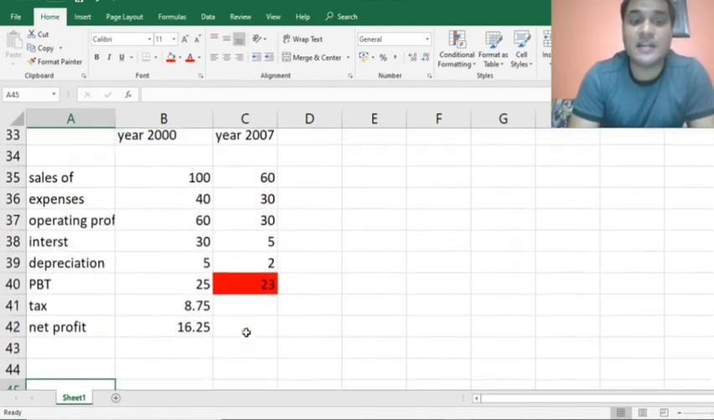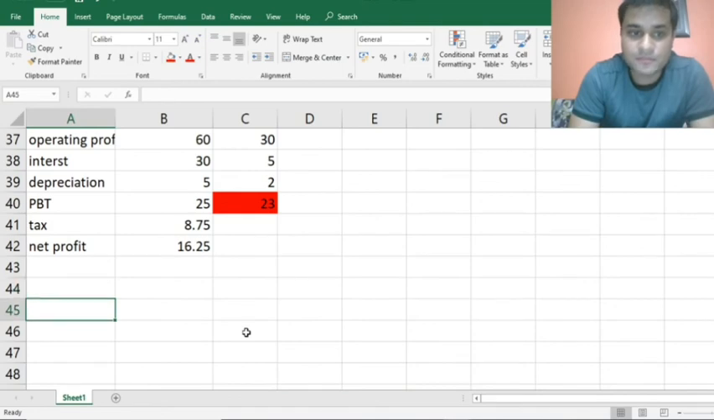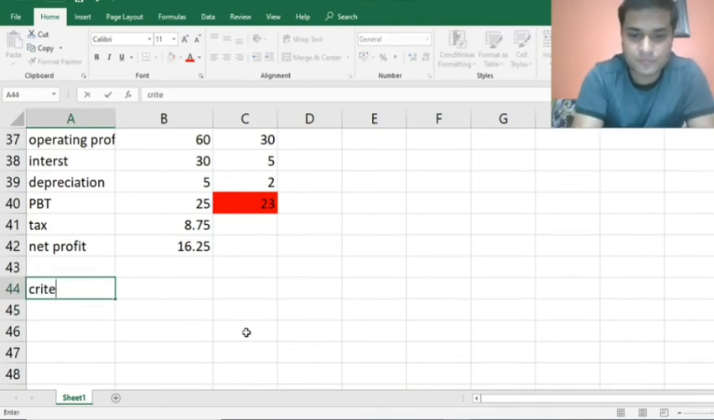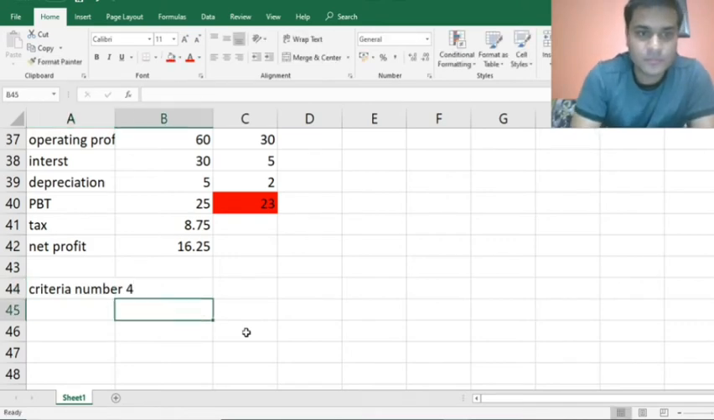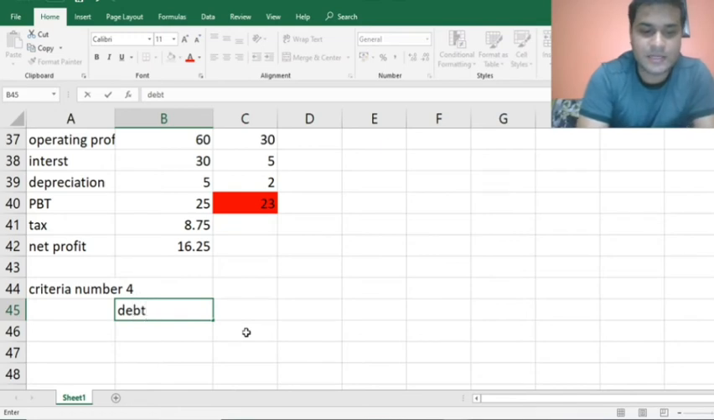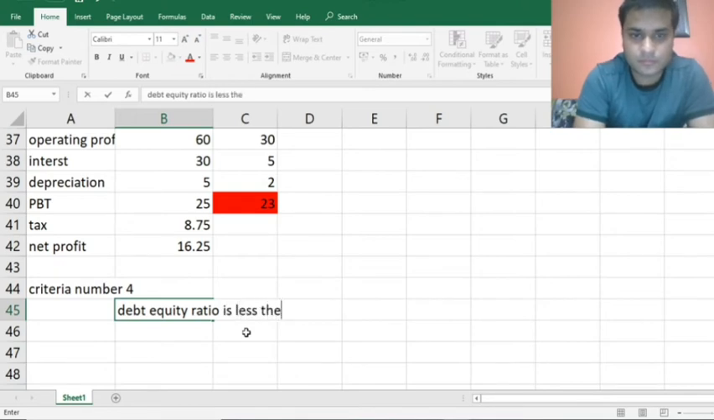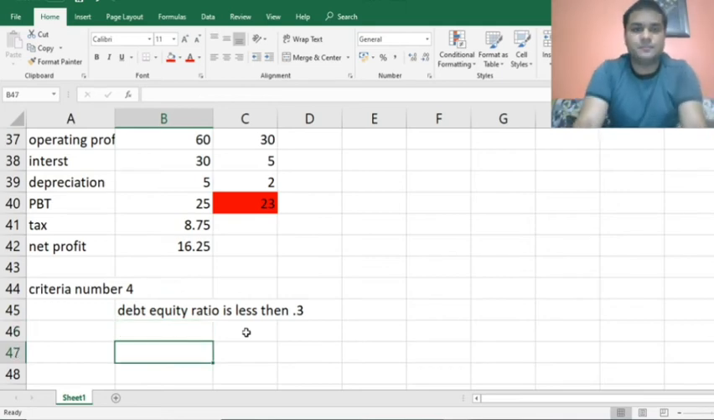So, guys, this is criteria number 4. This is for companies except banks and NBFCs, that the debt equity ratio should be less than 0.3.